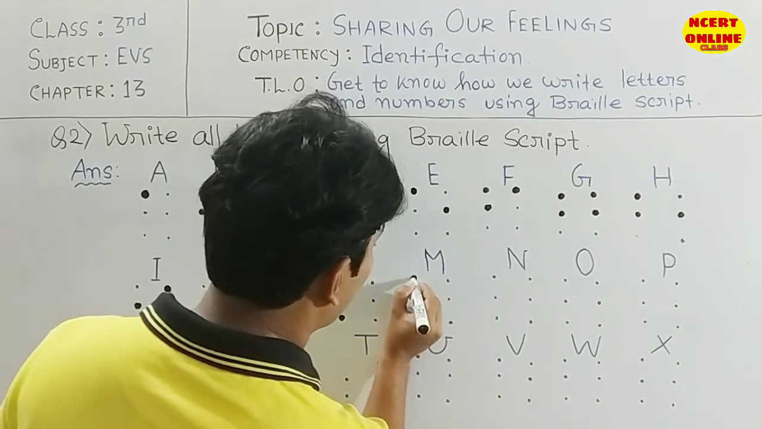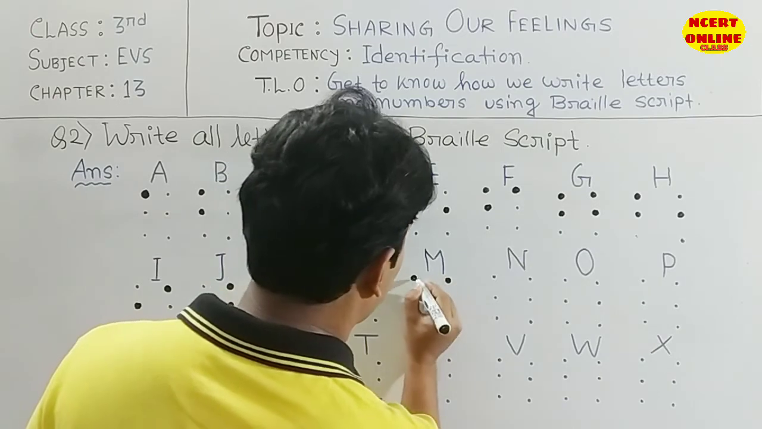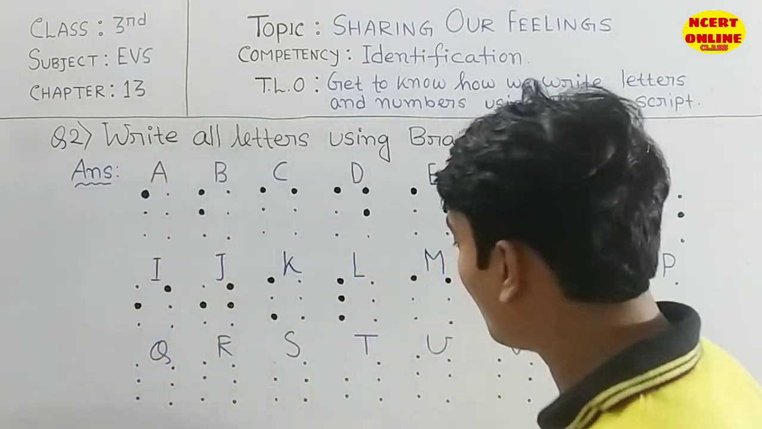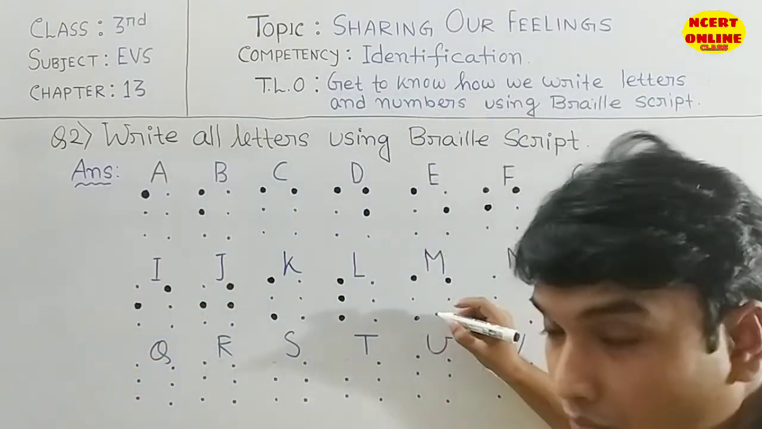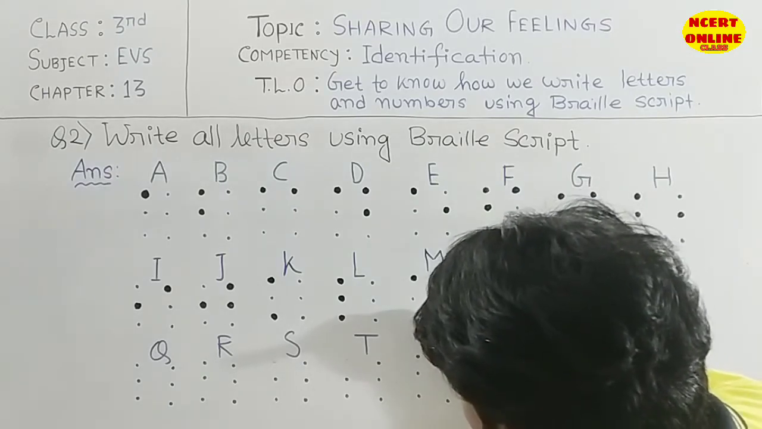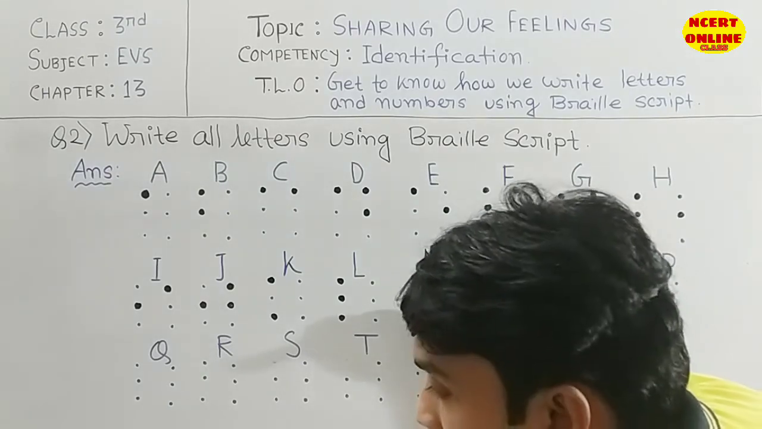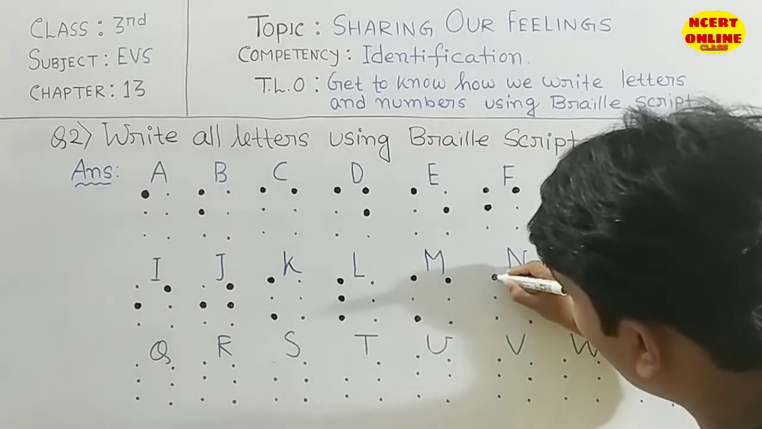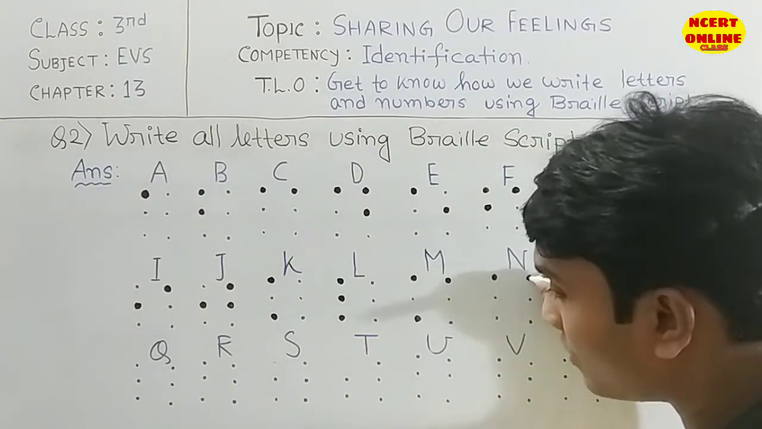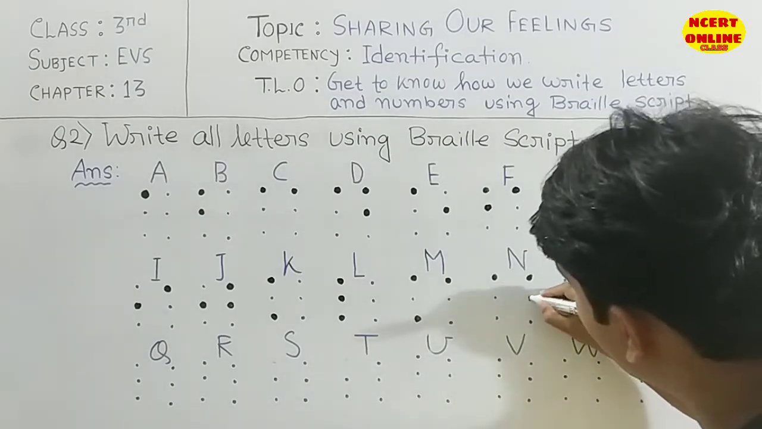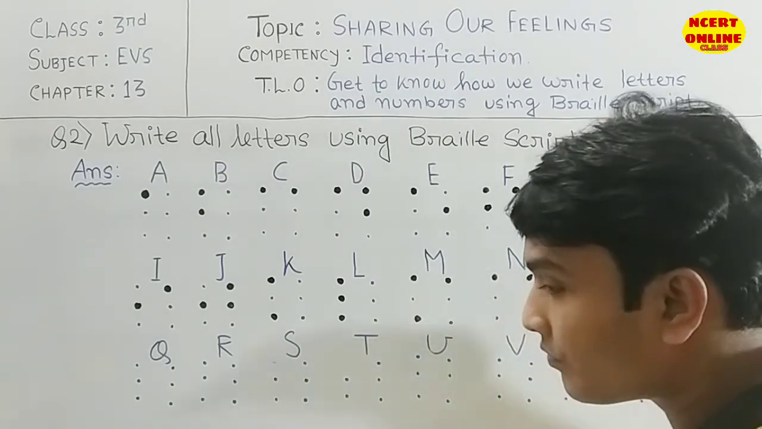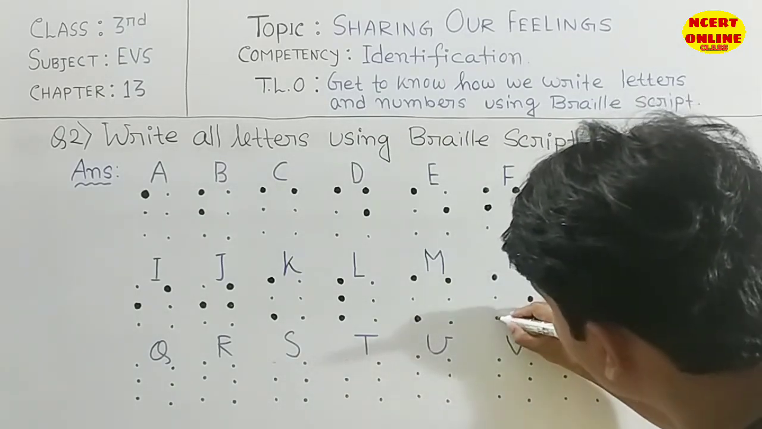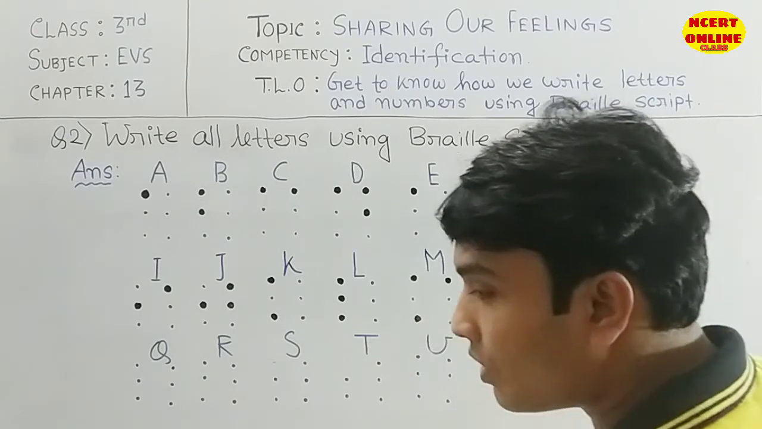M is first two dots and also the last one. This one is M. Then about N. N is the first dot, then this one also. Okay, there's this one also, and also this last left corner.